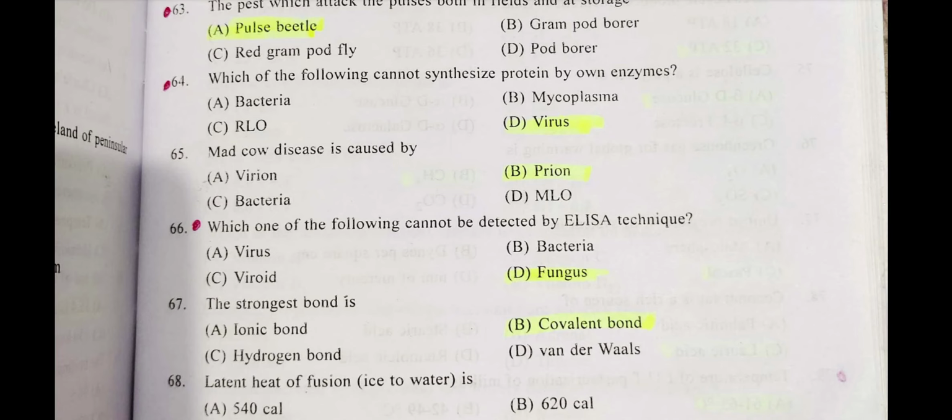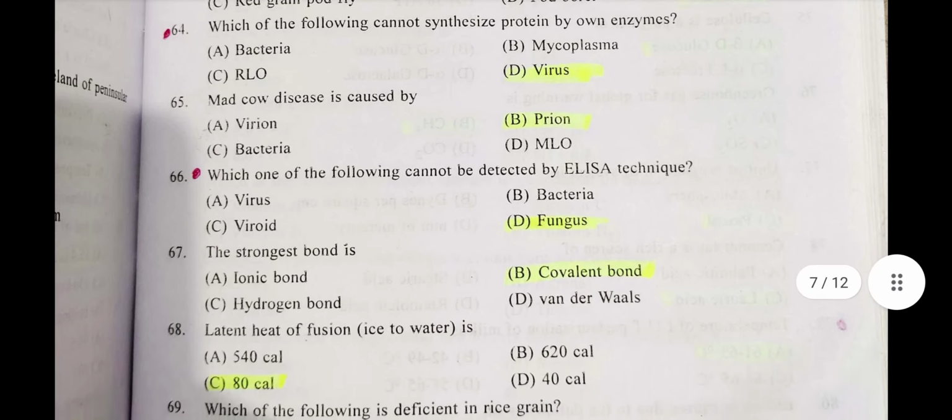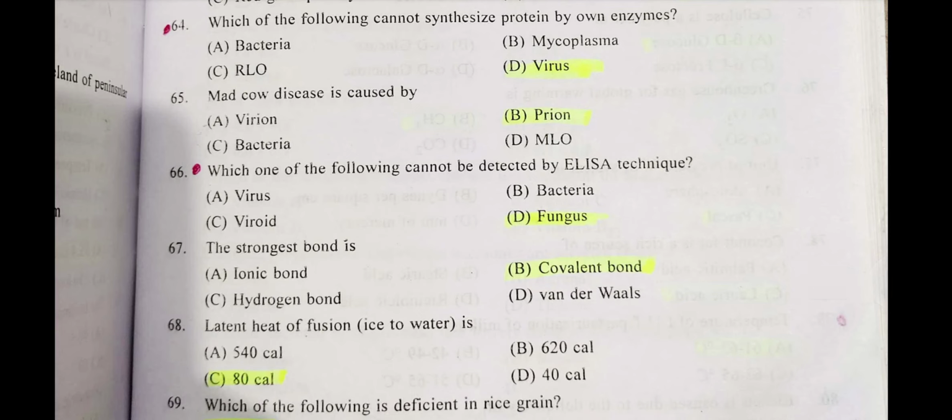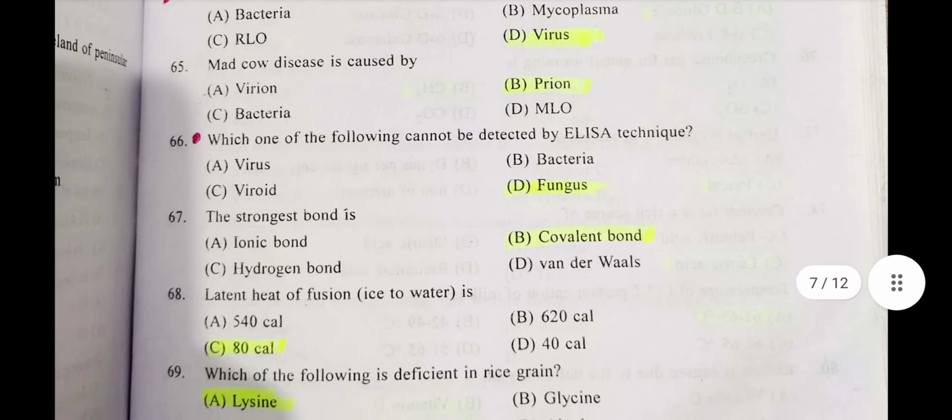Question number 65. Mad cow disease is caused by prion. Now question number 66. Which one of the following cannot be detected by ELISA technique? The fungus is not the right answer, I think so. So the viroid. Option C is the correct answer. Okay, so now question number 67. The strongest bond is. Answer B, covalent bond. In some cases ionic bond is also the strongest bond, so in my point of view go with ionic bond. Option A is the most correct answer for question number 67.